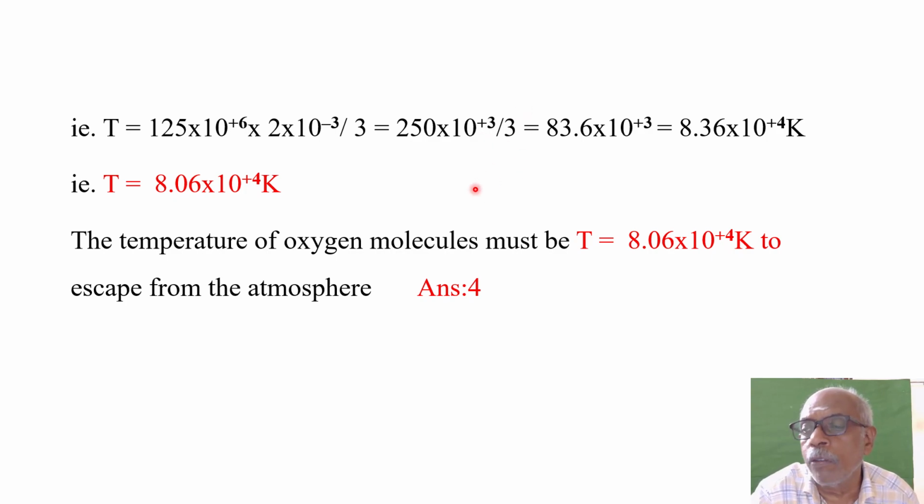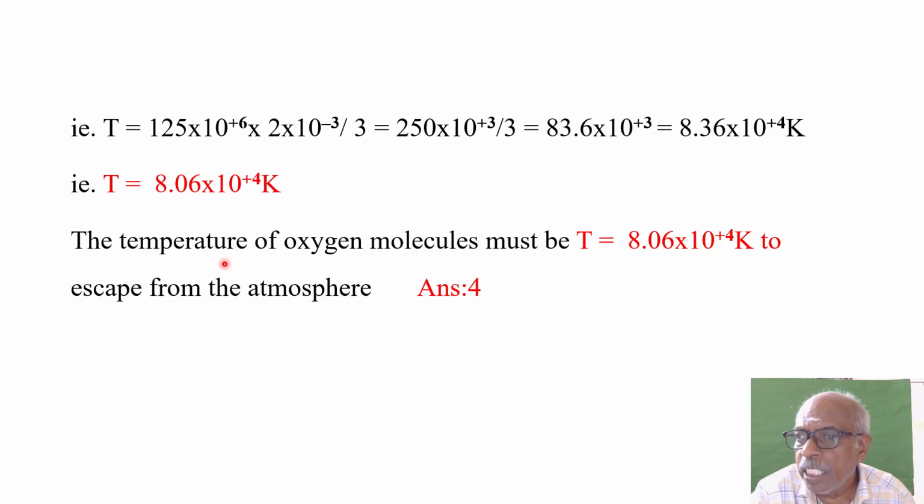You know the table for 3. 3 8s are 24, 8 into 3 is 24, 7 3s are 21, 1 carried, 10, 3 9. So this gives 83.6 into 10 power plus 3. So that is equal to 8.36 into 10 power plus 4. So 8.06 into 10 power plus 4 Kelvin is the right answer.